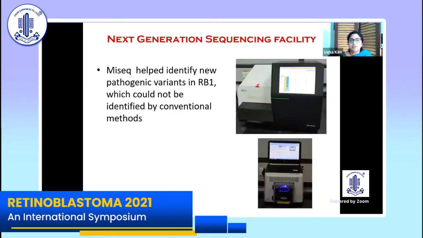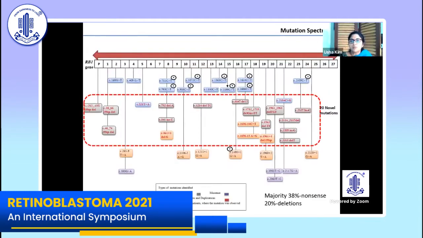The next thing we did was next generation sequencing, which helped us identify new pathogenic variants that could not be identified with the conventional methods. Overall, we saw about 20 new mutations, which were novel to our population. Of the lot, about 38% showed a nonsense mutation and 20% deletions.